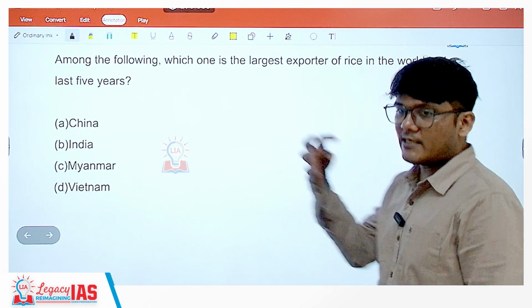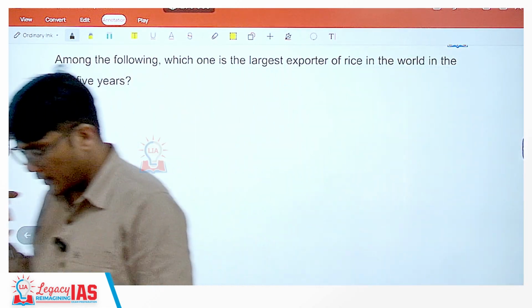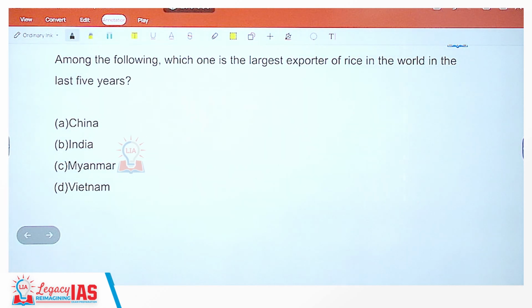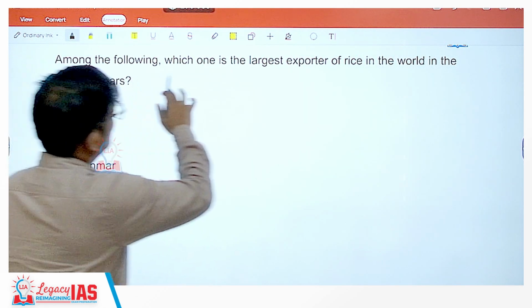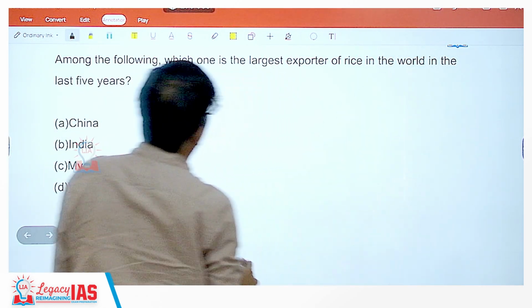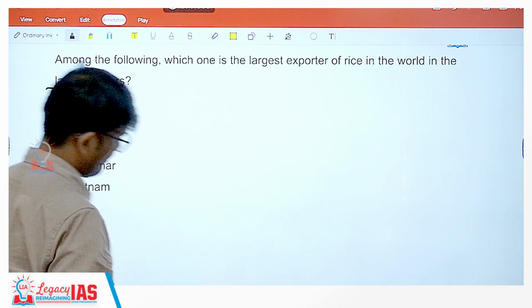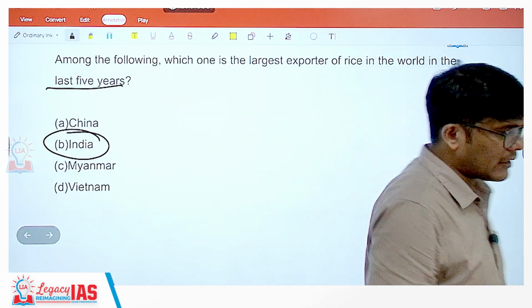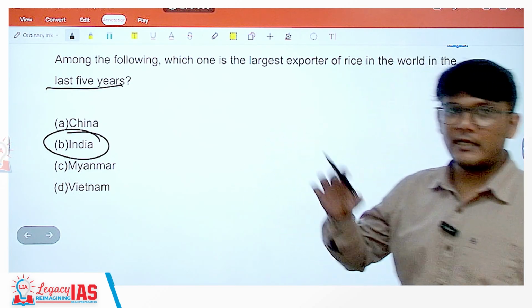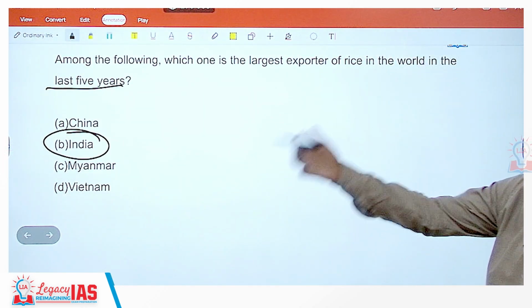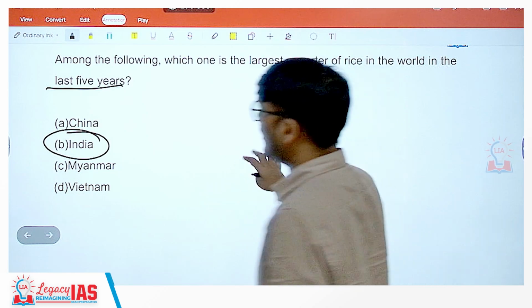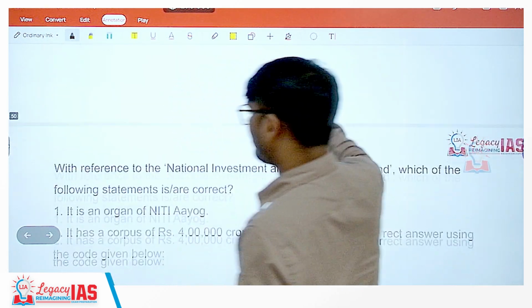Again, see a factual question. So in economic sectors, a lot of questions would be factual. Among the following, which one is the largest exporter of rice in the world in the last 5 years? That is India. In fact, in this decade, earlier India was second, but in this decade India has become the first, and it has been the first for a few years now.